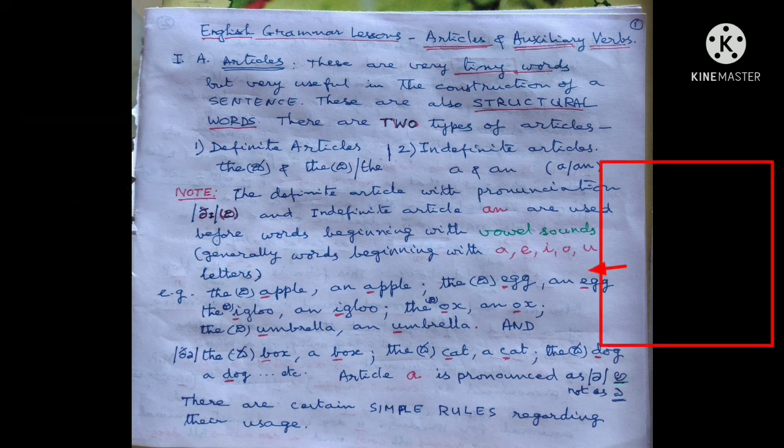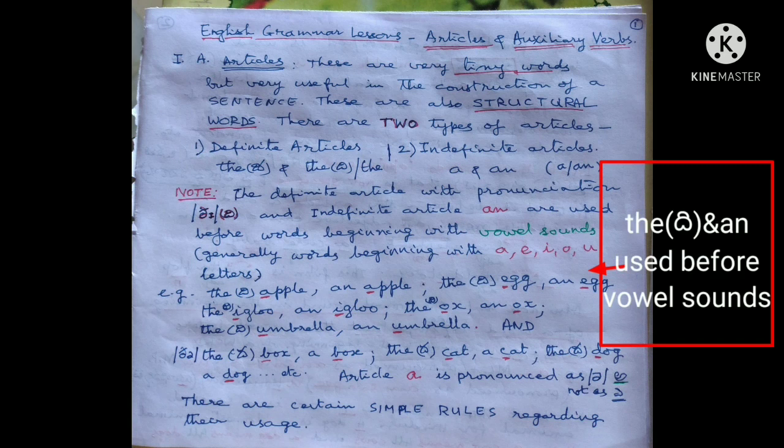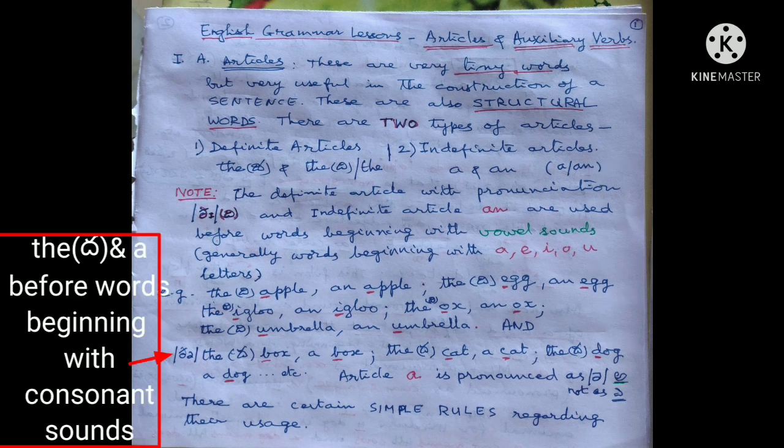The, a and an. Note, the definite article with the pronunciation "thee" and indefinite article an are used before words beginning with vowel sounds. Generally, words beginning with A, E, I, O, U vowel letters. Look at the examples. The apple, an apple. The egg, an egg. The igloo, an igloo. The ox, an ox. The umbrella, an umbrella.